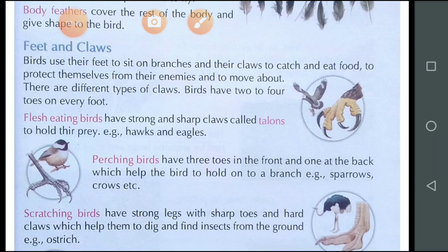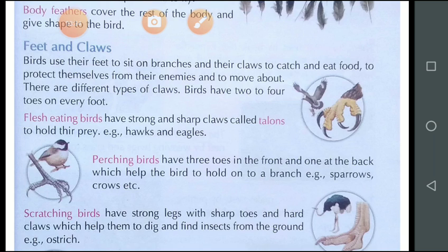Habitat is the place where the birds get their food, shelter and protection from other animals.